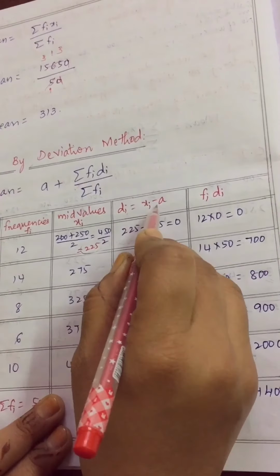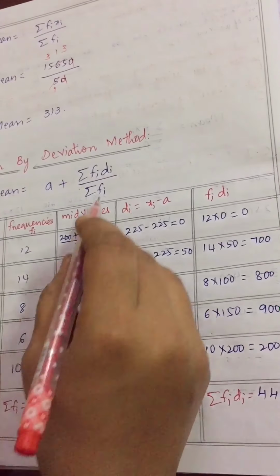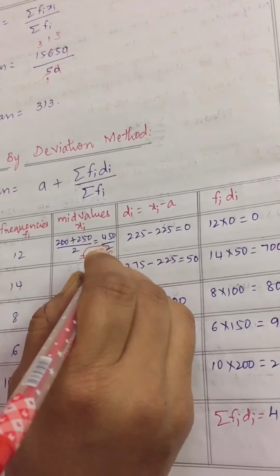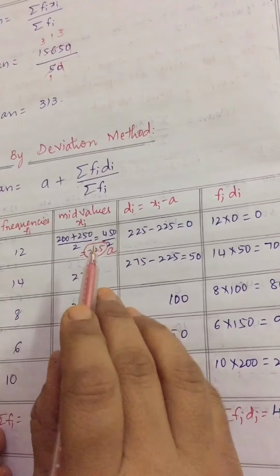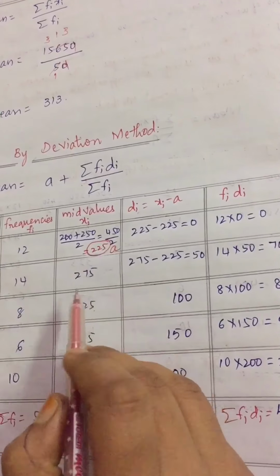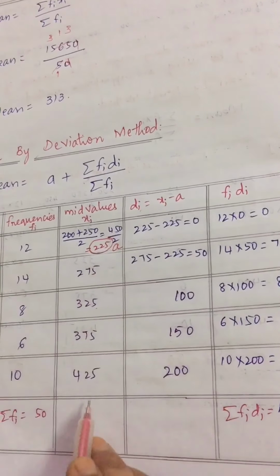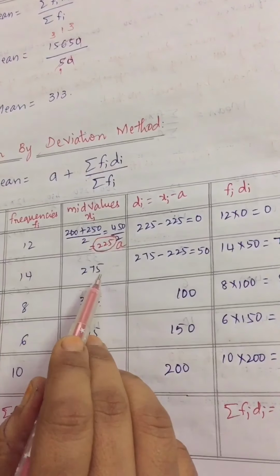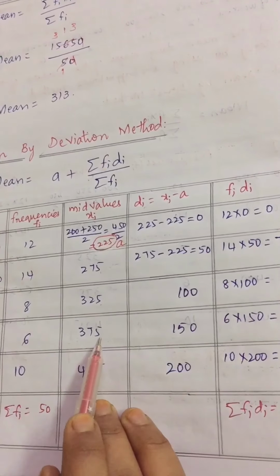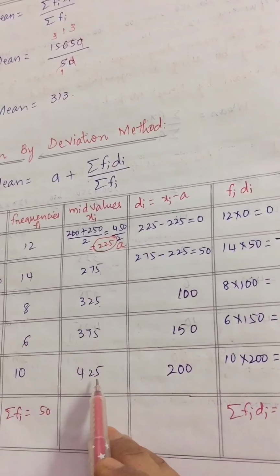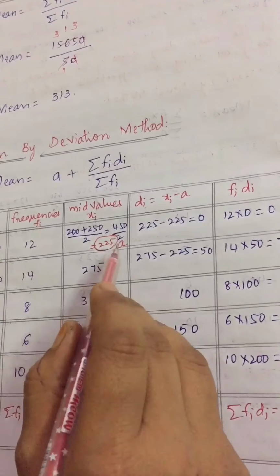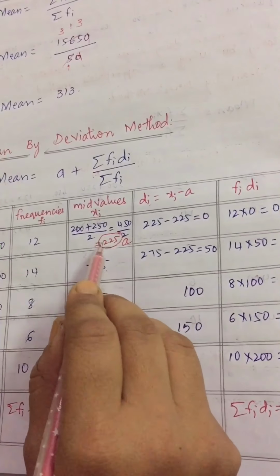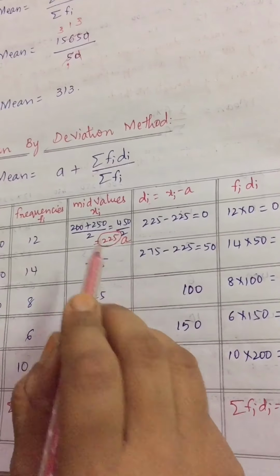Di formula is xi minus a. Clear? Here in mid values we need to select any one value as a. So I am selecting the first number only as a. You can select any number, lower number also you can select, middle number also, second number you can select, fourth number you can select. From the mid values column you can select any number as the assumed number, assumed mean. So first I am supposing here the first number only. I will tell you why.